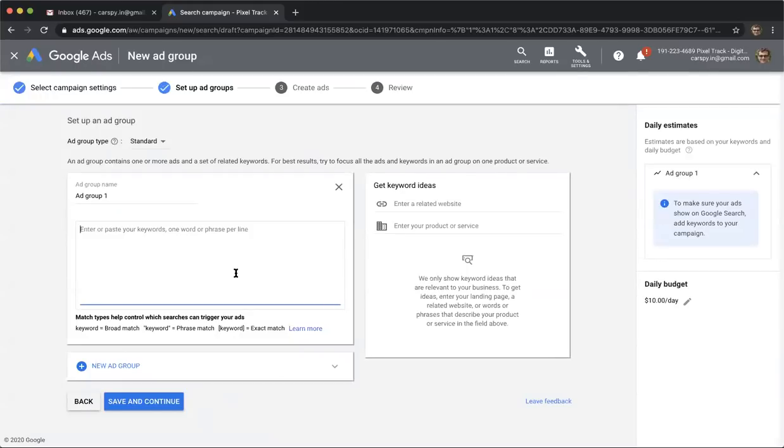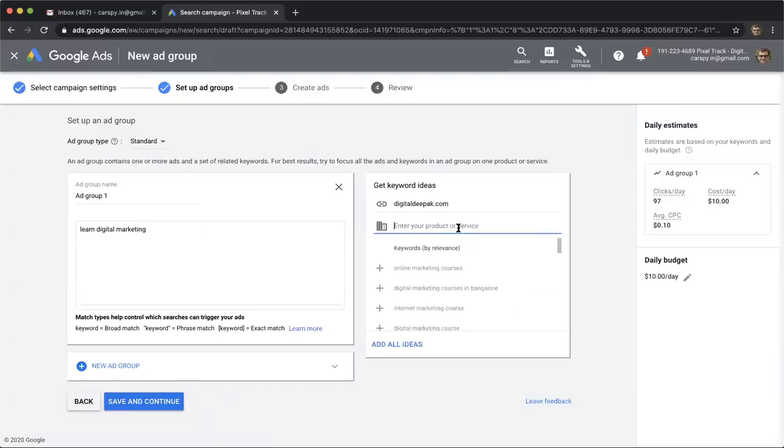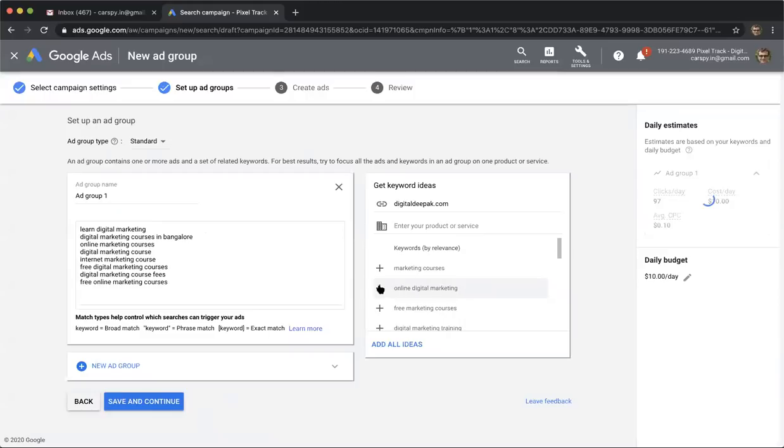So basically what I'm going to do is that I'm going to put the seed keywords here, learn digital marketing, and enter related website. So I will enter digitaldeepak.com. So what it will do is that it will go ahead and search all the possible keywords for Digital Deepak. So here you can see online marketing courses, digital marketing courses in Bangalore. So I will add as many keywords as possible here. Internet marketing course, free digital marketing course fee. So these are the things which people are searching for.